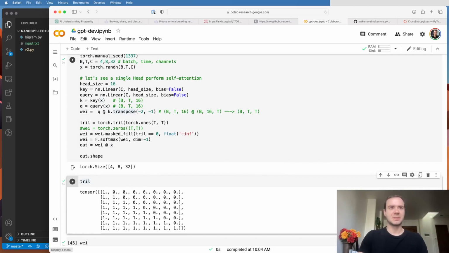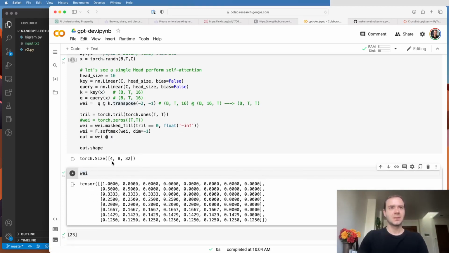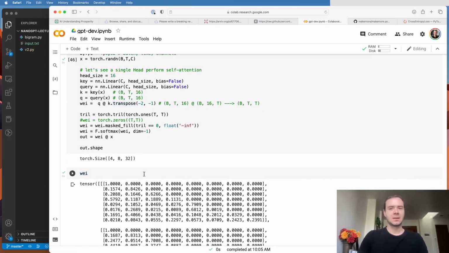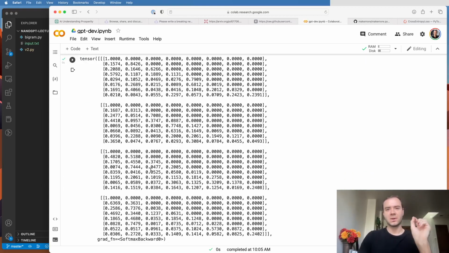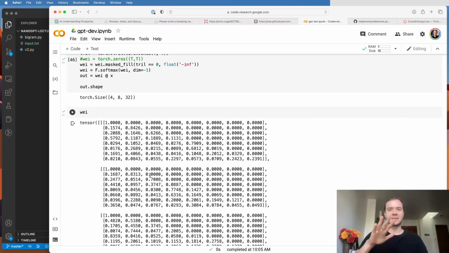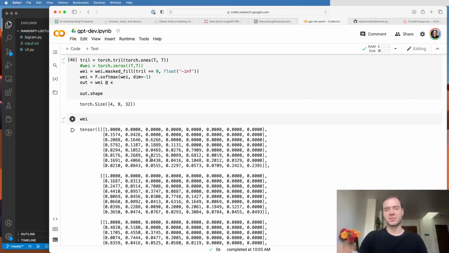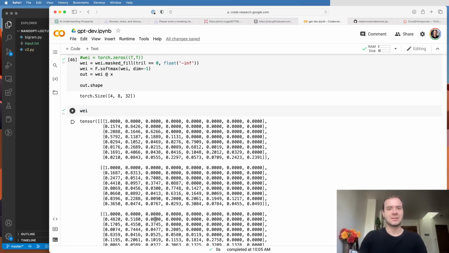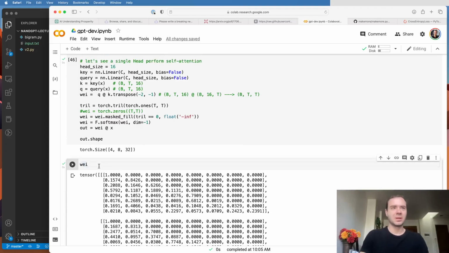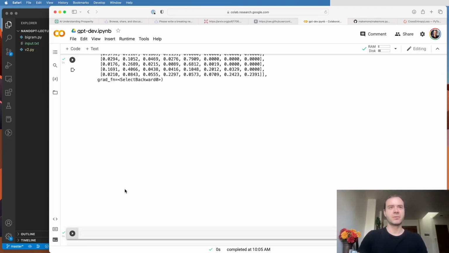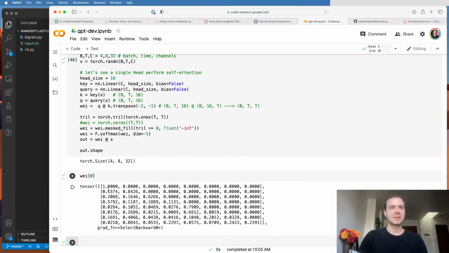So just inspecting what happened here, the wei takes on this form. And you see that before, wei was just a constant, so it was applied in the same way to all the batch elements. But now every single batch element will have a different wei, because every single batch element contains different tokens at different positions. And so this is now data dependent. When we look at just the 0th row, for example, in the input, these are the weights that came out. And you can see now that they're not just exactly uniform.